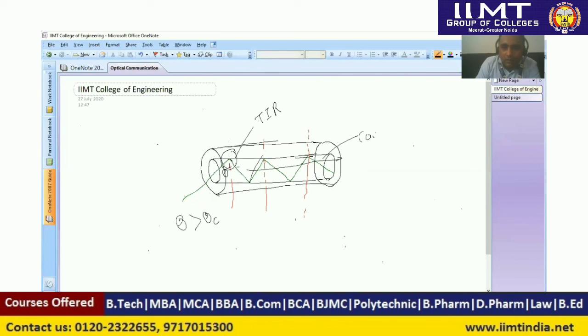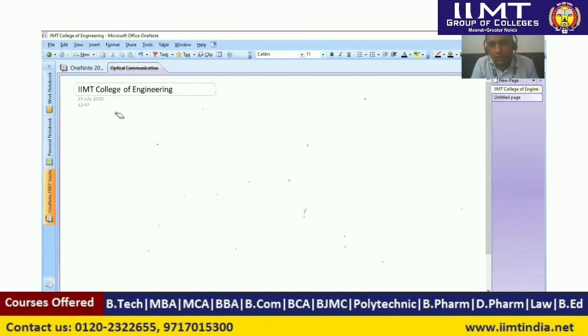This part is called the core, as we know, and this is called the cladding, and the refractive index of the cladding is mu2 and of the core is mu1. So this is how the wave is reflected and propagates inside the fiber. Okay. Now we will discuss the other topics later.